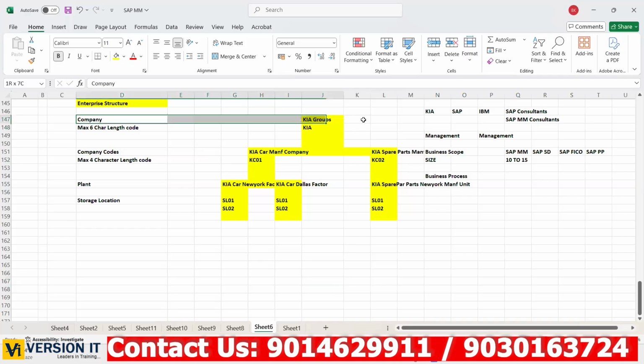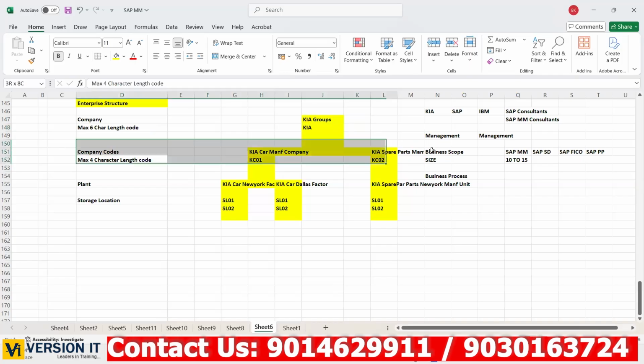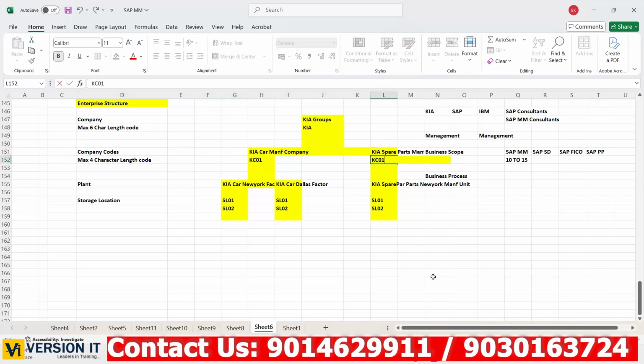Now at company level, the code whatever we are using should be unique. Unique means if a company has already been created in the SAP system with the same code, you cannot use it again. The company codes are also unique. If someone created with KC01, you cannot create again with KC01. The system will restrict. These codes are unique, so you need to set up a different code.